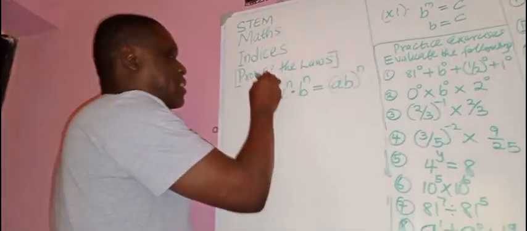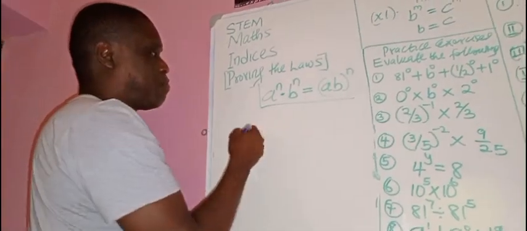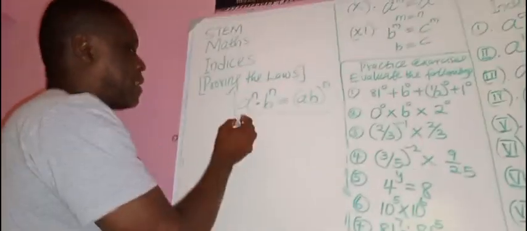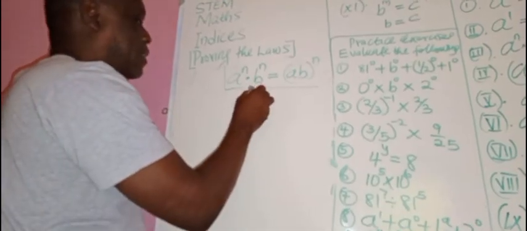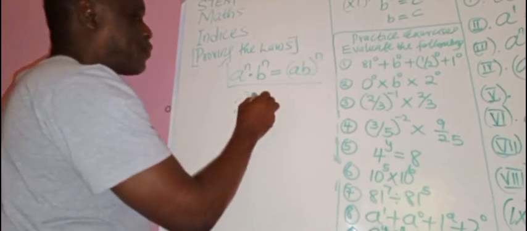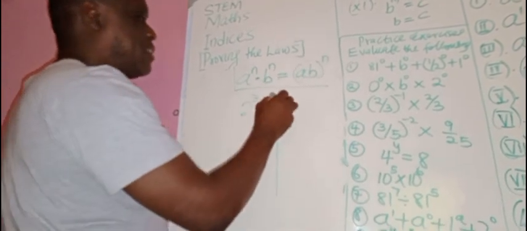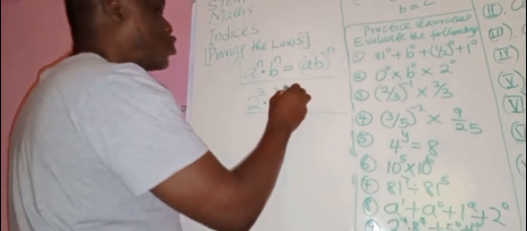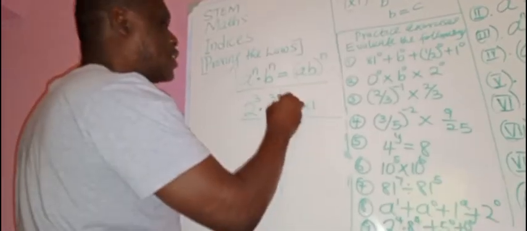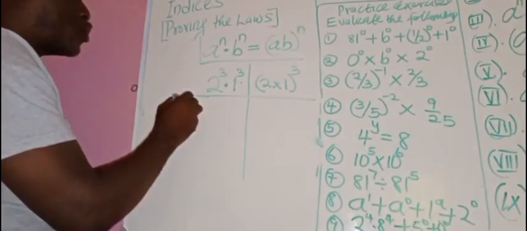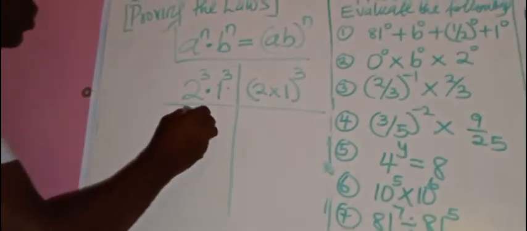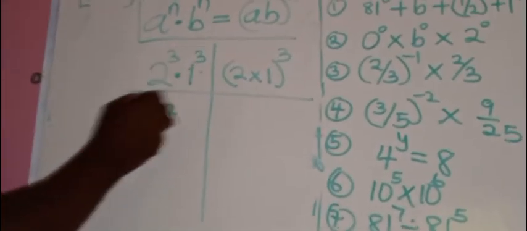Now what to do in this case is this. Try and prove it this way. Let's assign numbers. Let's say this is 2 raised to the power 3, times 1 raised to the power 3. Do you see that? Now, this law says this is equal to 2 times 1 raised to the power 3. Do you see that? Okay, let's prove it. That's what the law says. So 2 raised to the power 3, that is 2 times 2 times 2. Then 1 raised to the power 3, that is 1 times 1 times 1.